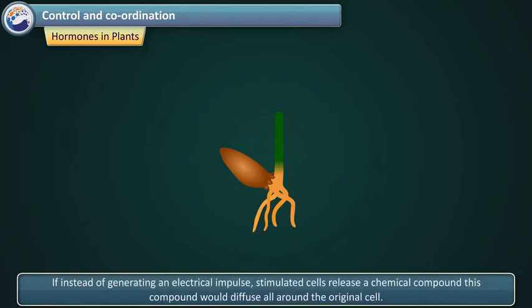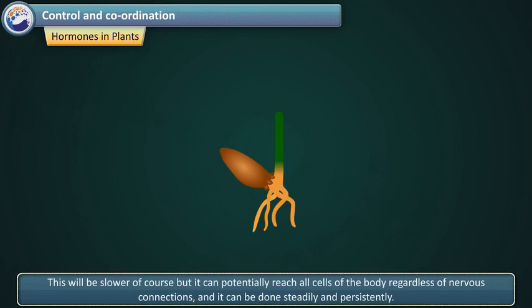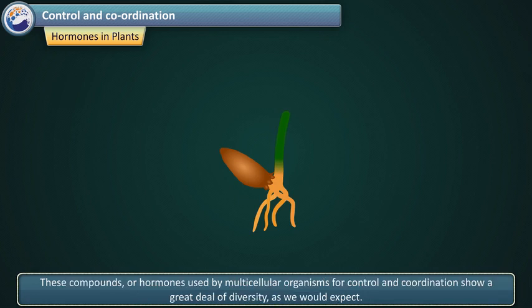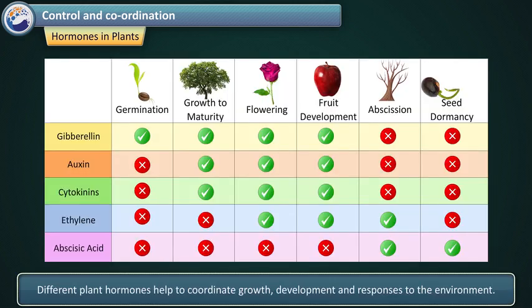If, instead of generating an electrical impulse, stimulated cells release a chemical compound, this compound would diffuse all around the original cell. This will be slower, of course, but it can potentially reach all cells of the body, regardless of nervous connections, and it can be done steadily and persistently. These compounds, or hormones, used by multicellular organisms for control and coordination show a great deal of diversity, as we would expect. Different plant hormones help to coordinate growth, development and responses to the environment.